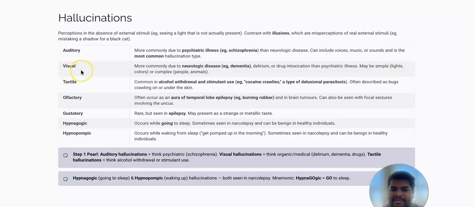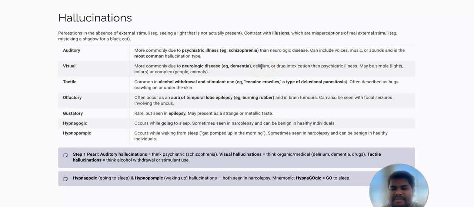Sometimes visual hallucinations are given, but visual hallucinations are more common due to neurological diseases, for example dementia, delirium, drug intoxication, than psychiatric illness. So whenever there is psychiatric illness, then most of the time you think about auditory hallucinations. But if there is delirium, neurological cause, or drug intoxication, then you may think about visual hallucinations.